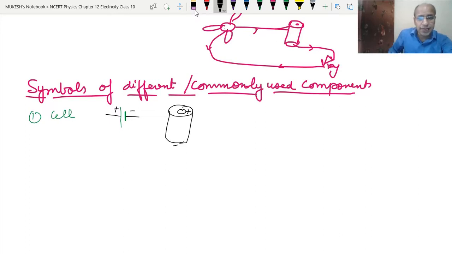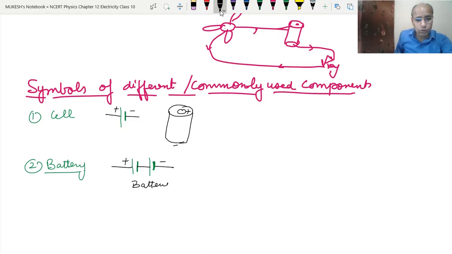And second is the battery. To draw the battery we need to draw several cells like this one, and then this one, and connect them in series one after another. Here it is the positive terminal, here the negative terminal. So it is a battery with two cells.